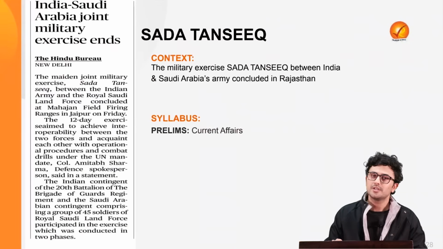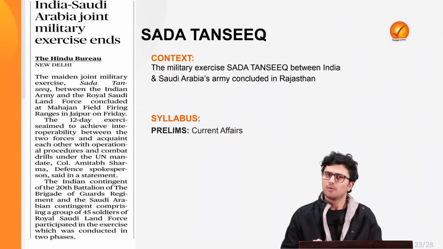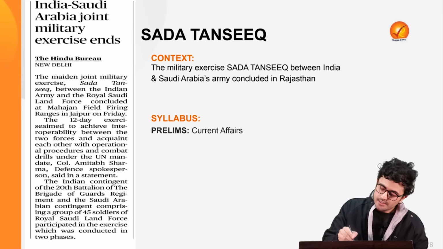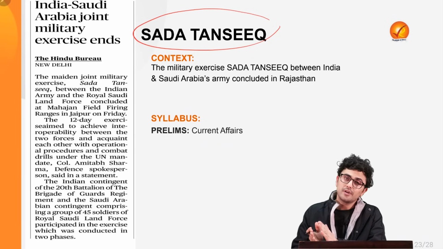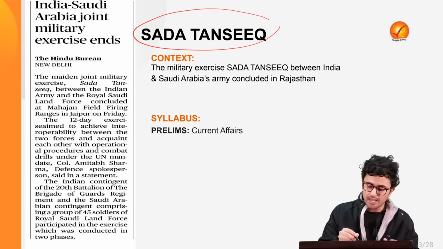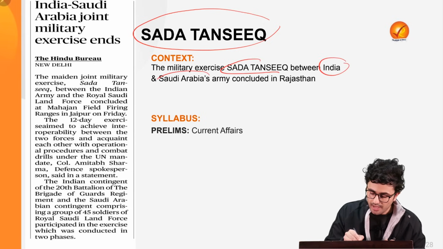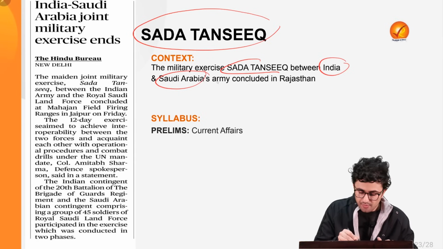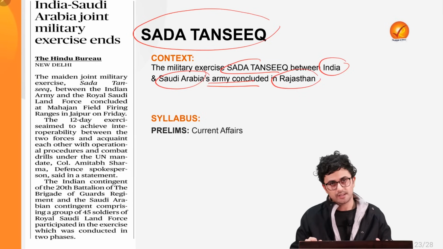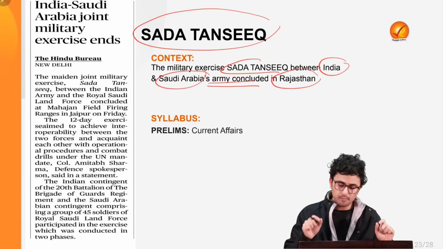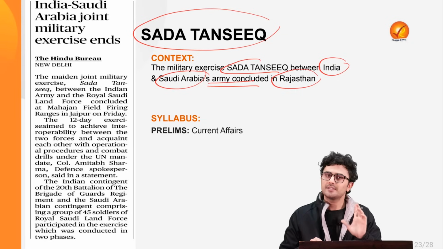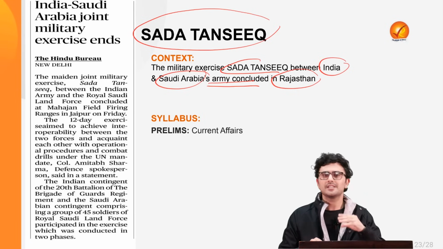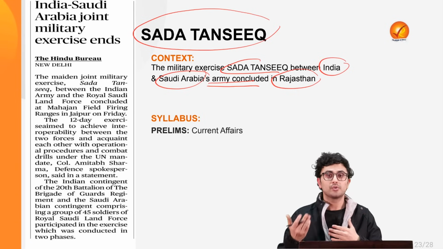Now, we'll move forward to our last news for the day, which is a military exercise concluded recently called SADA TANSEEQ. It literally translates into Forever Coordination. Now, this exercise was conducted between the armies of India and Saudi Arabia, and recently concluded in Rajasthan. Now, this exercise forms an important part of your prelims under the current affairs section. So, let's see a little bit in detail about what this exercise is and what all took place.